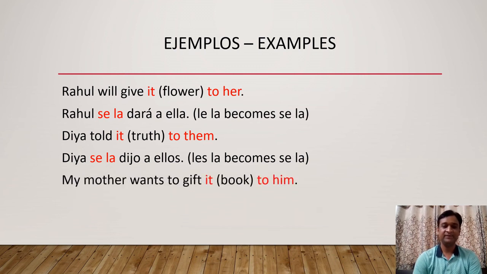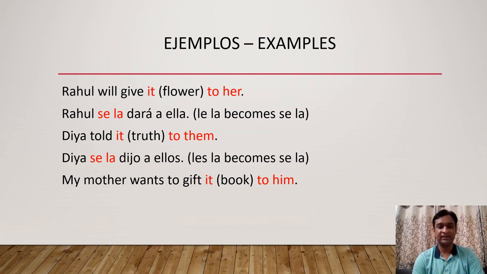Friends, last example. My mother wants to gift it to him. My mother wants to give what to him? The answer is book, and the replacement is it. My mother wants to gift it to whom? To him. So to him is an indirect object pronoun. You can notice here to gift is an infinitive verb. So what is the rule for the infinitive verb? We can attach the pronoun after the infinitive verbs.